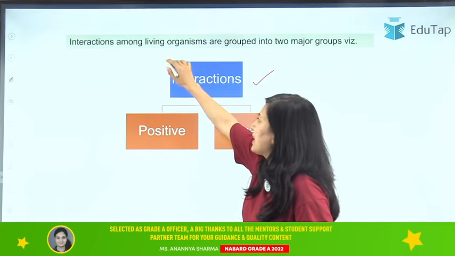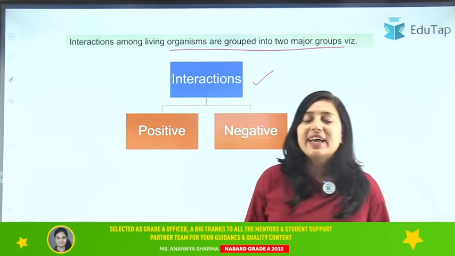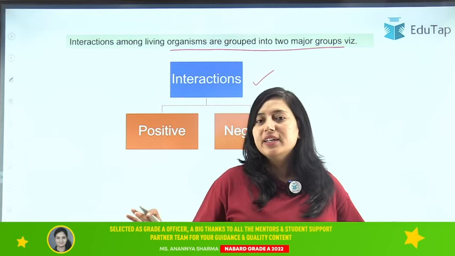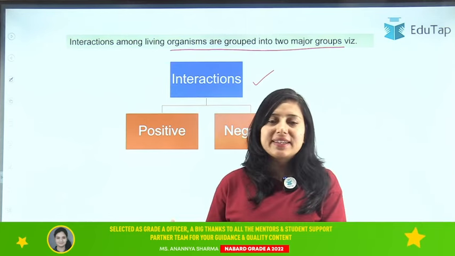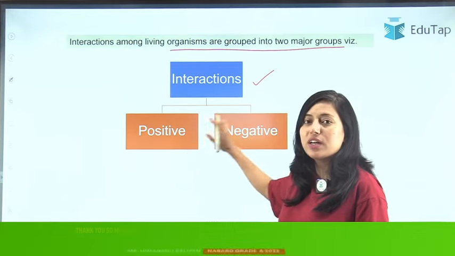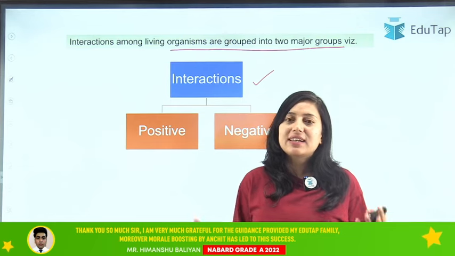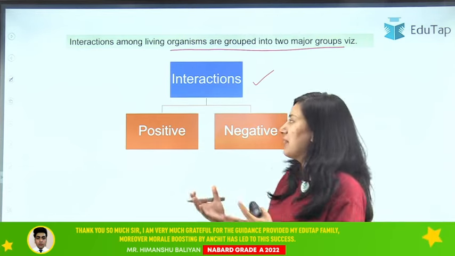So basically interaction among living organism are grouped under two major groups. All the interaction that is happening among the organism, they are broadly grouped under two categories. That is, first is our positive interaction and second is our negative interactions. Now what are the positive interactions, what are the negative interactions, and what types of positive and negative interactions are seen in the environment, in the ecology, that we will study now.